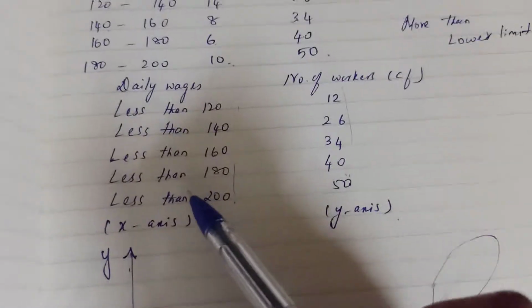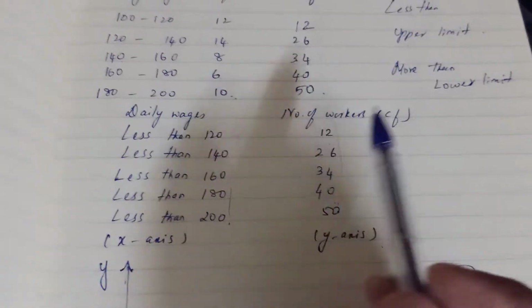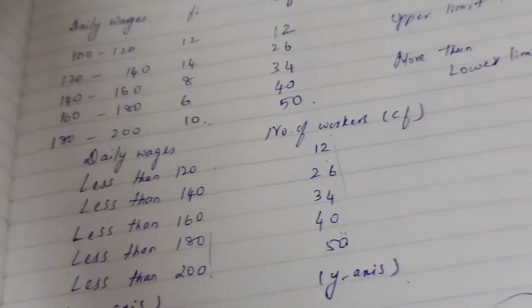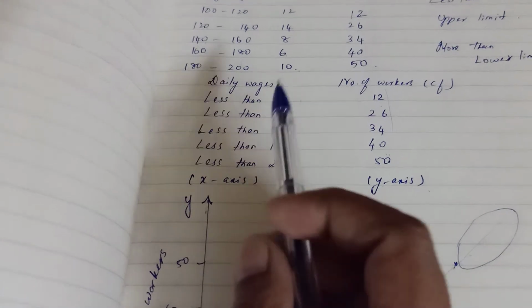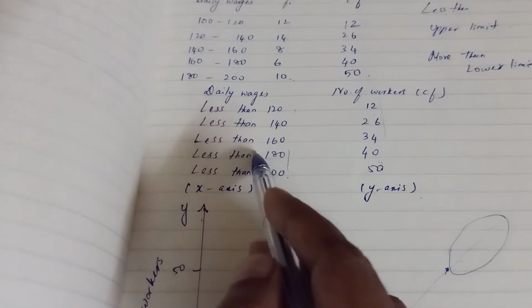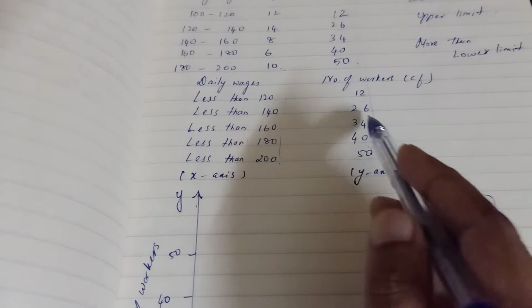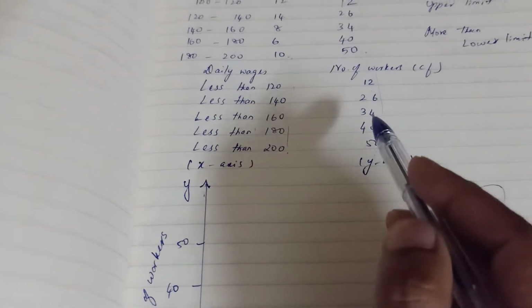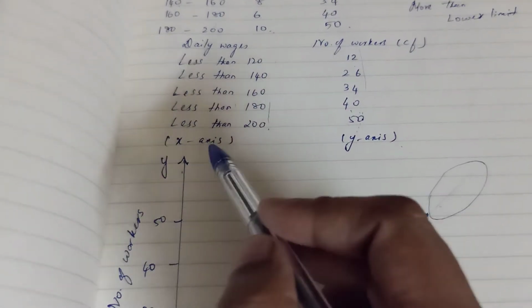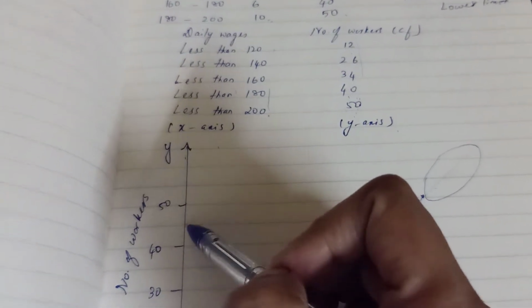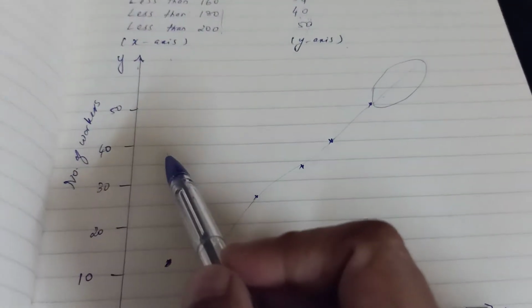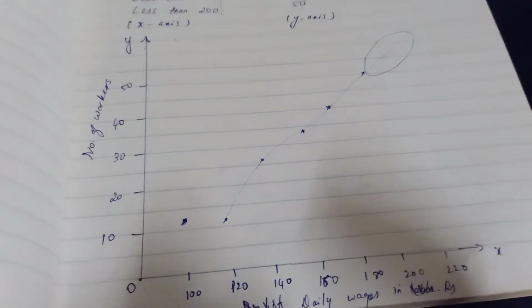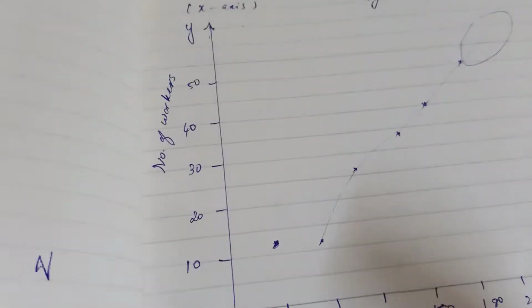Always the frequency comes along the y-axis. Frequency or cumulative frequency should come along the y-axis. Whatever is given along the class interval should come only along the x-axis. So the daily wages come along the x-axis in this problem. The number of workers comes along the y-axis. Use an appropriate scale. Also use graph paper. If you are drawing in a notebook, then you will have to draw on a graph sheet later when we meet. So here this is the ogive.